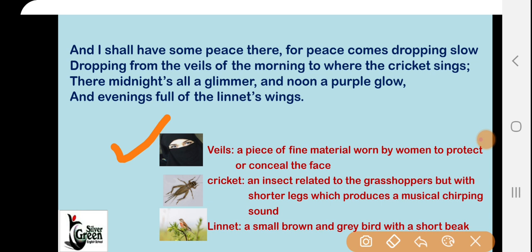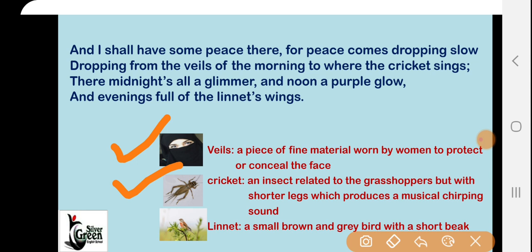In the second picture you can see the cricket. It is an insect related to the grasshoppers but with shorter legs, which produces a musical chirping sound. So that musical chirping sound the poet wants to listen to, and it will give him peace.